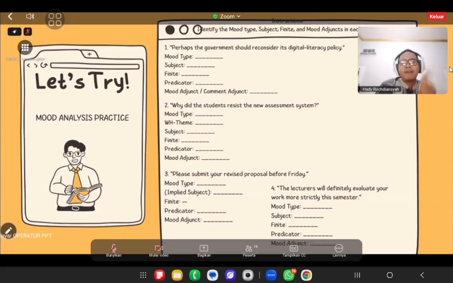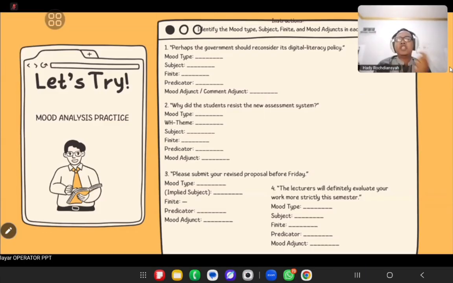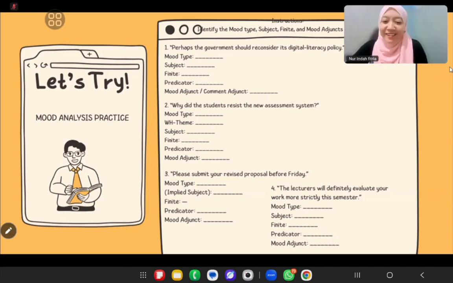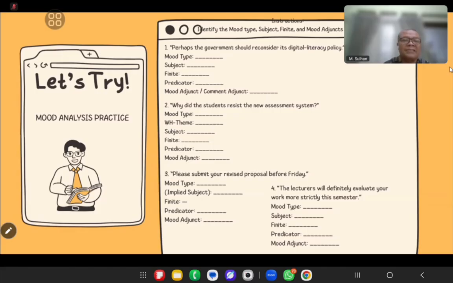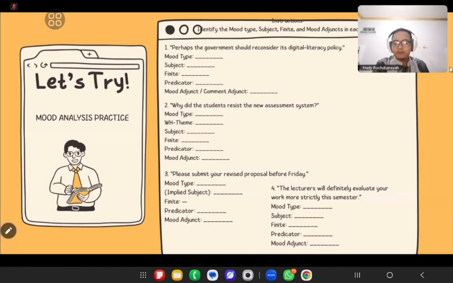For number one: perhaps the government should reconsider its digital literacy policy. What is the mood type first? What is the mood type? You may go back to the previous slides to see the kinds of mood type. Help your friends.